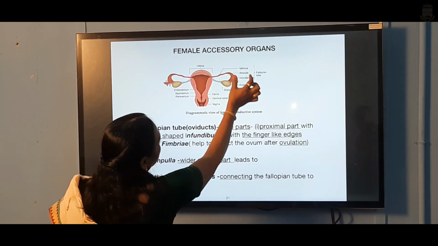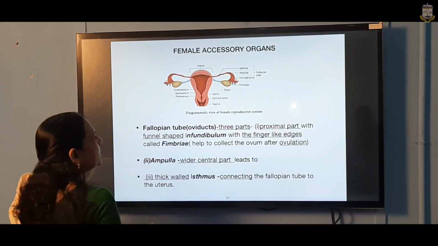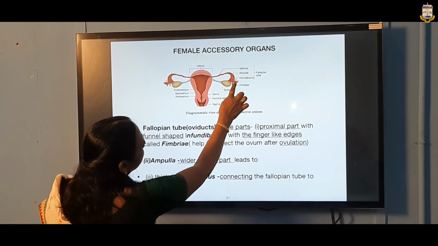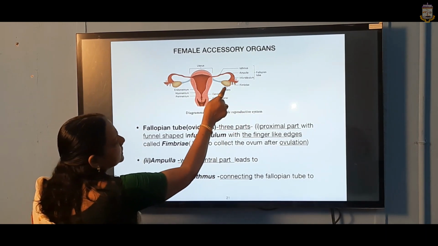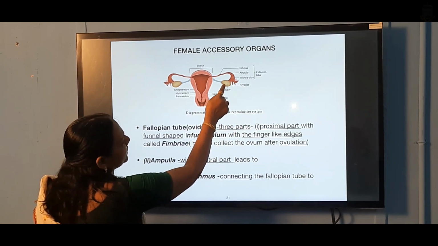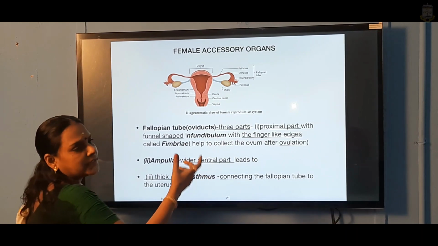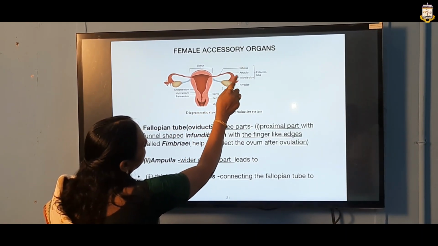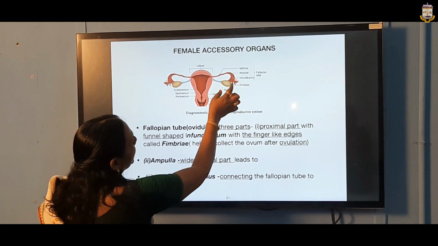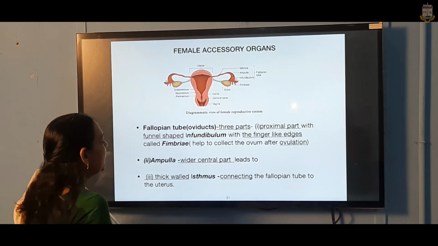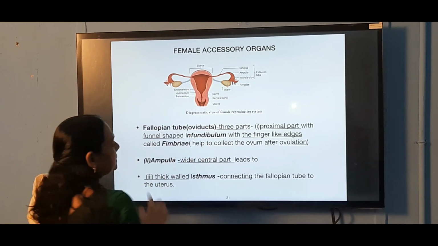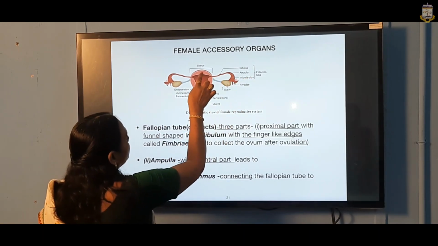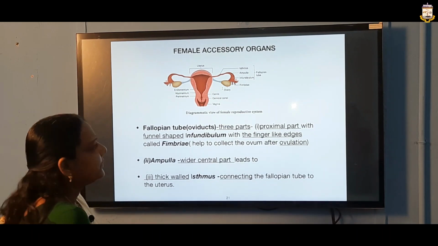All these constitute the fallopian tube or the oviduct. In the infundibulum you can see finger-like projections, the fimbriae. Actually, this receives the ova from the ovary, soon after ovulation. Through the fimbriae the ovum reaches the infundibulum and then the wider part, the ampulla, and this ampulla leads to the isthmus. This isthmus portion connects the fallopian tube to the uterus wall. Okay.